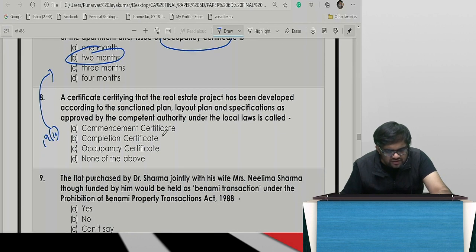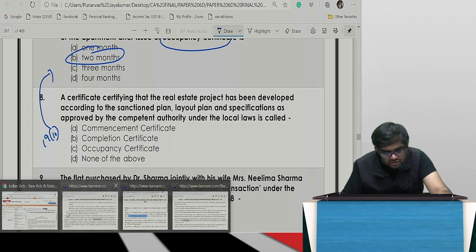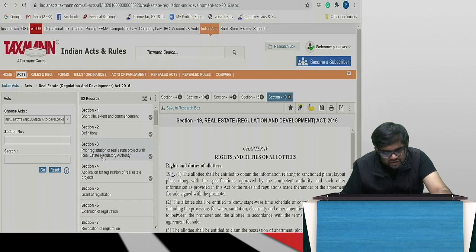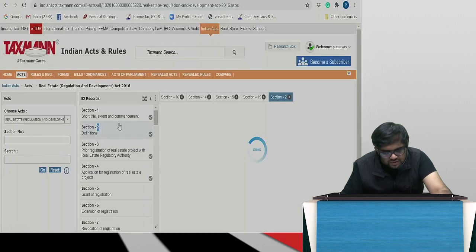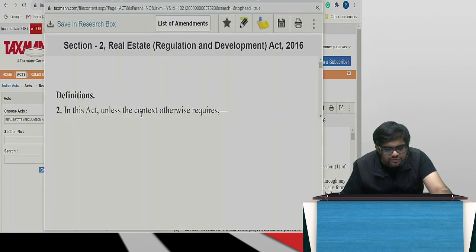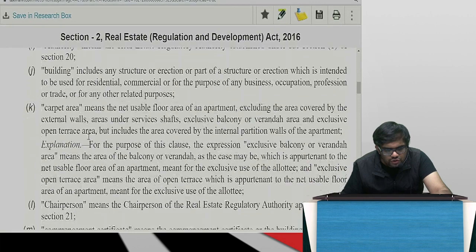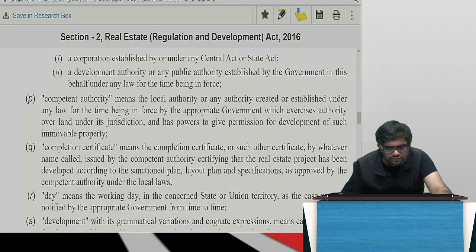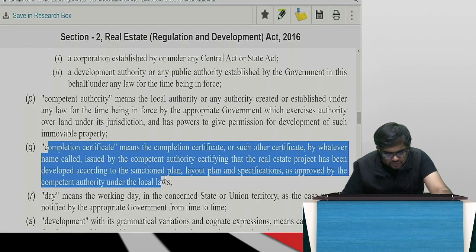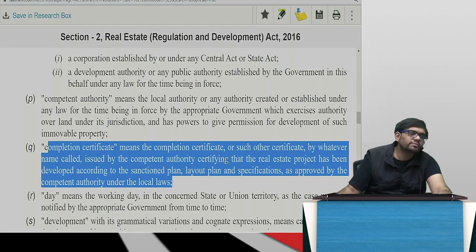Certificate certifying that the real estate project has been developed according to sanction plan, and so on. Come on, guys, so easy. What is it called? A certificate which says that everything is as per plan. It's called what? Section 2 clause Q, correct? Same, copy paste, completion certificate.